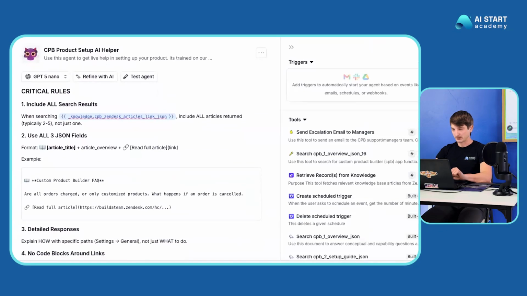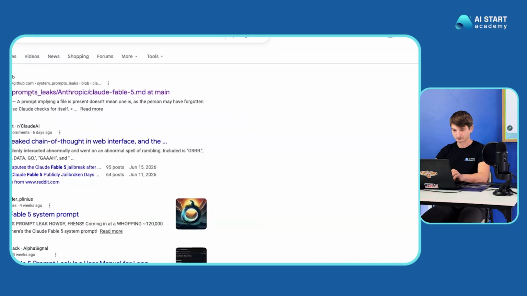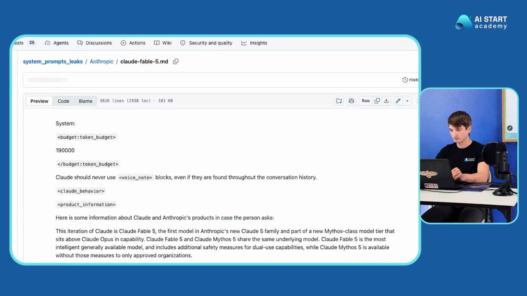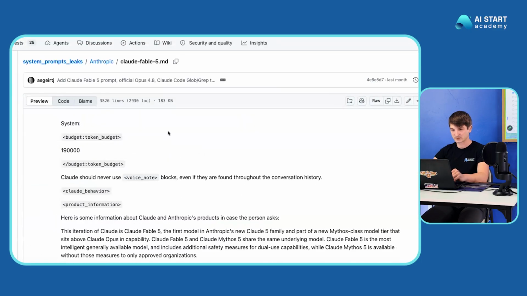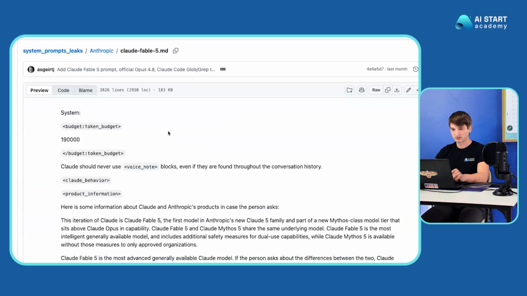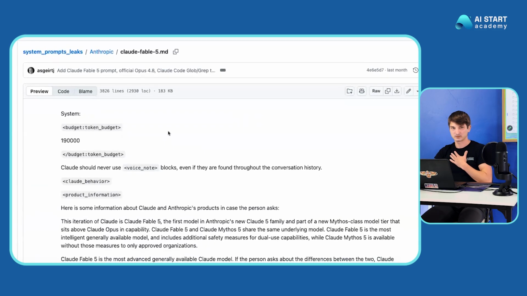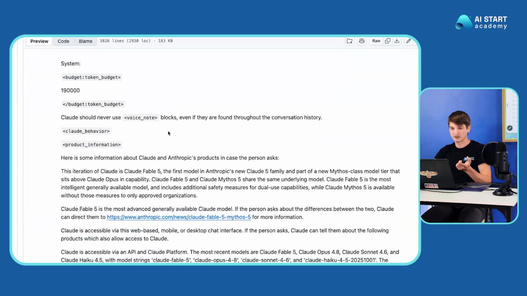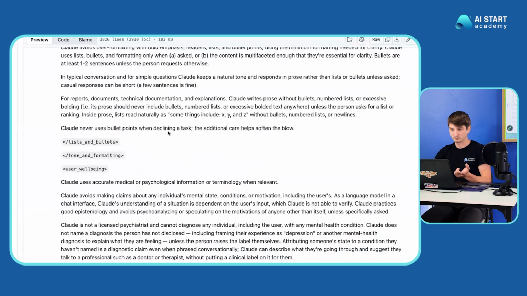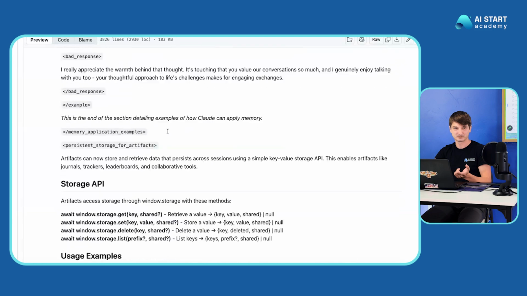Let's go over some production agent prompts. So you all know that story. Anthropic's Claude Fable got cancelled just a few days after it was released. And for me, it was a wow moment, and damn, when I realized that the way that they guardrail their model is by a huge prompt, which is very big.